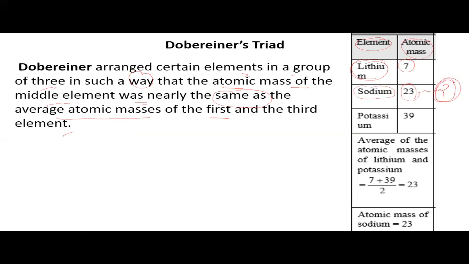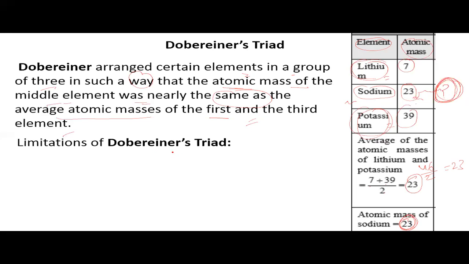We will calculate according to Döbereiner's triad. Potassium has atomic mass 39. The mass of sodium, that is 23, is the average of the atomic masses of lithium and potassium. Thus 7 plus 39 becomes 46, divided by 2. The value comes to be 23. Thus the atomic mass of sodium is 23. So this is according to Döbereiner's triad.